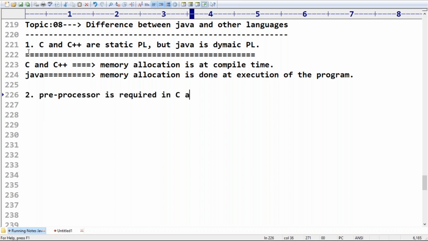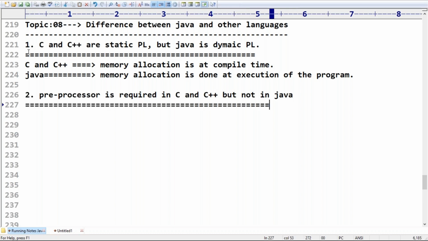Preprocessor is required in C and C++, but not in Java. Such type of terminology is not there in Java, but in C and C++, we depend on this preprocessor. Sir, can you tell what is meant by preprocessor? Very simple. Do you know, if I am taking #include <math.h> into my program, what will happen?